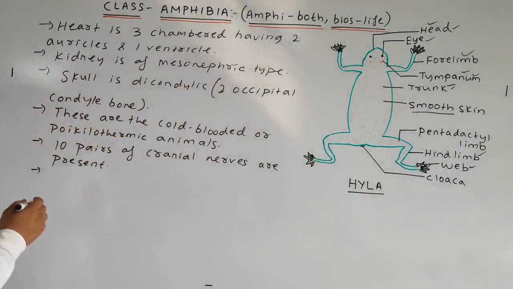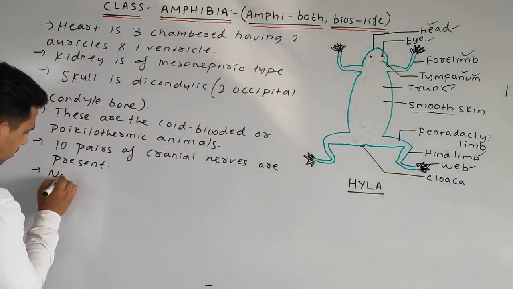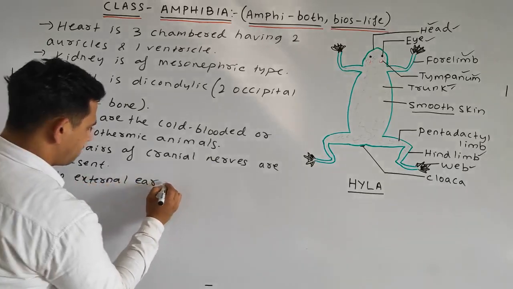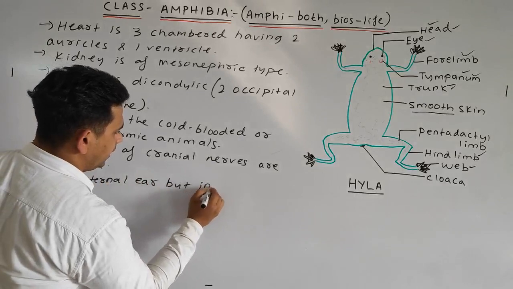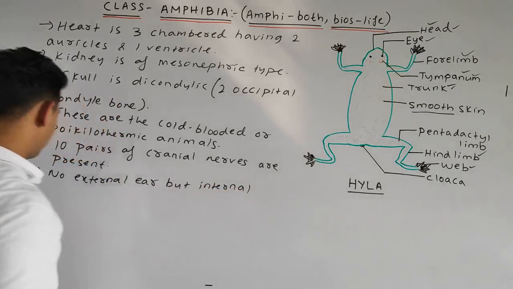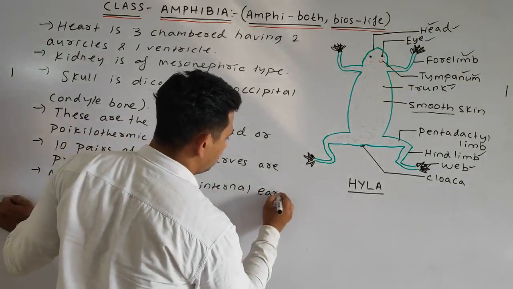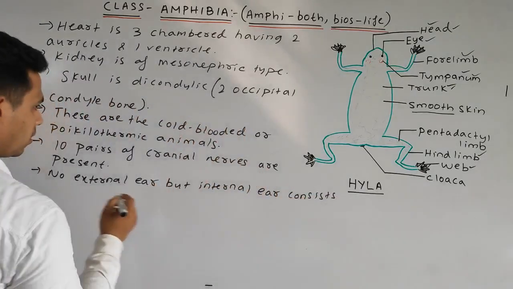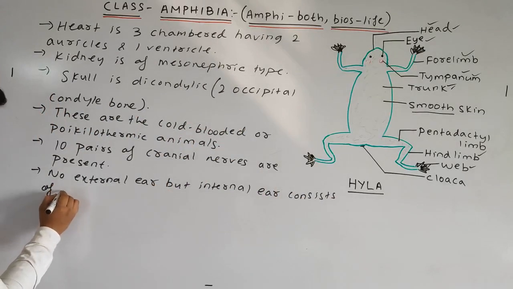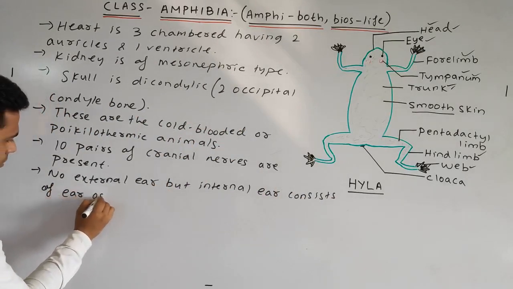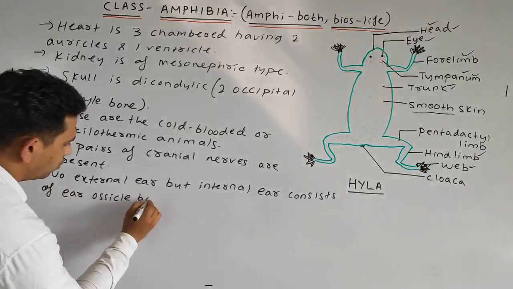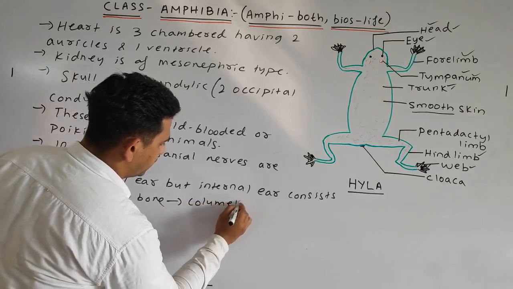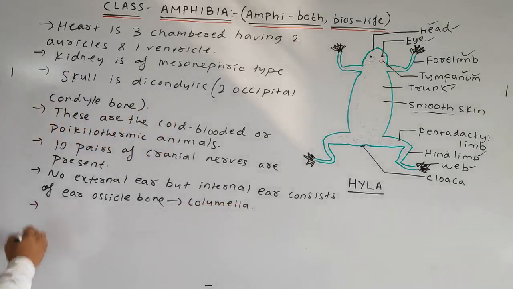So next point. No external ear, but the internal ear consists of one ear ossicle bone, that is called the columella.